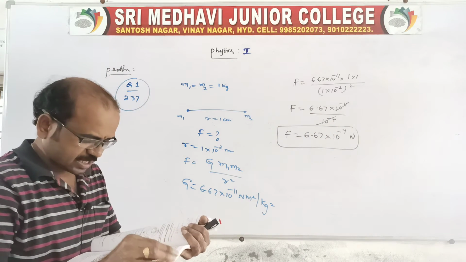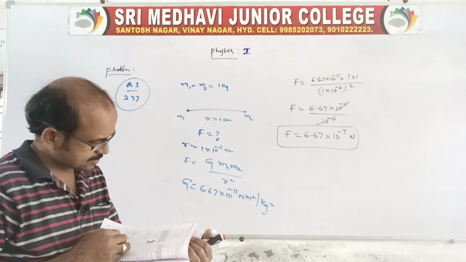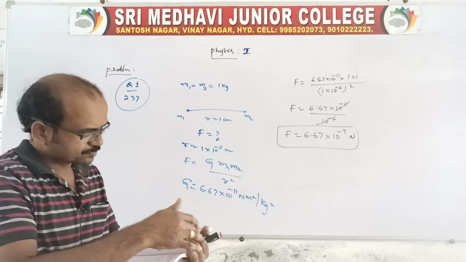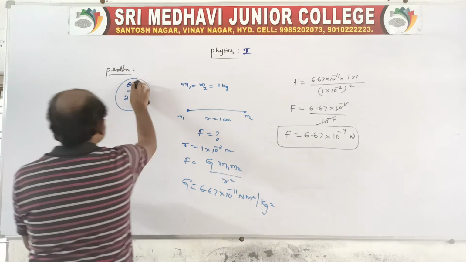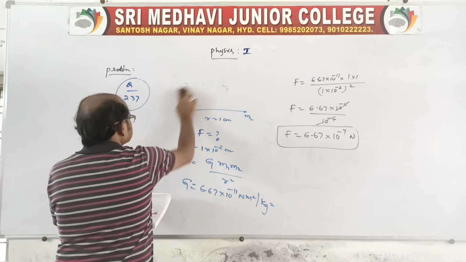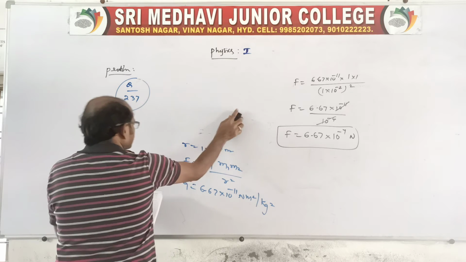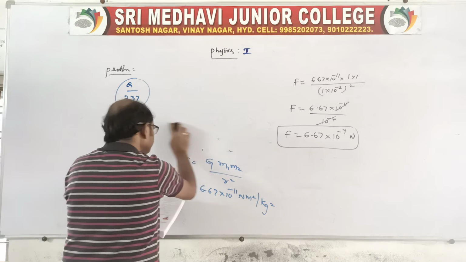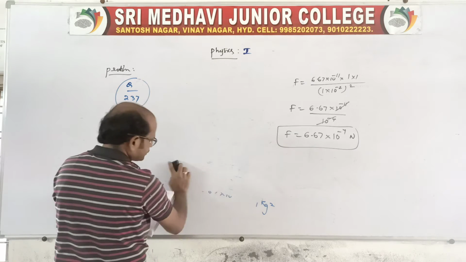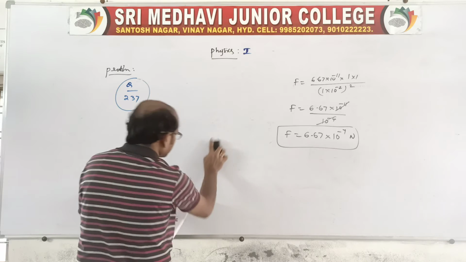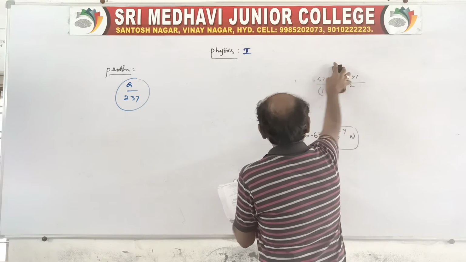Like that, there is a second question also. Yeah, we'll see the second question also. Question number 2, look at the same page, question number 2. Read every question and write what is the given data, then after that write the formula, then substitute all the values that are given, then do the calculation.